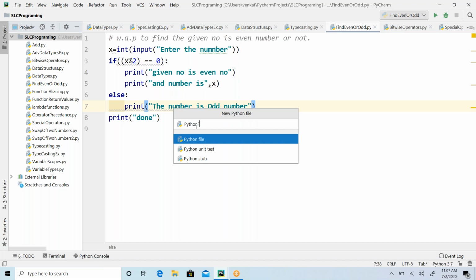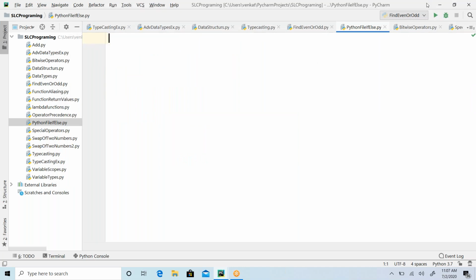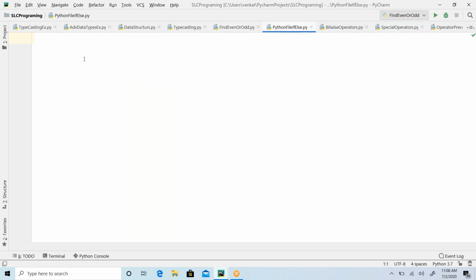write another Python file, if else. Okay. So basic example, guys. I'm going to write a very basic example now. The requirement will be like this. Write a program to print the day name based on the user input number.